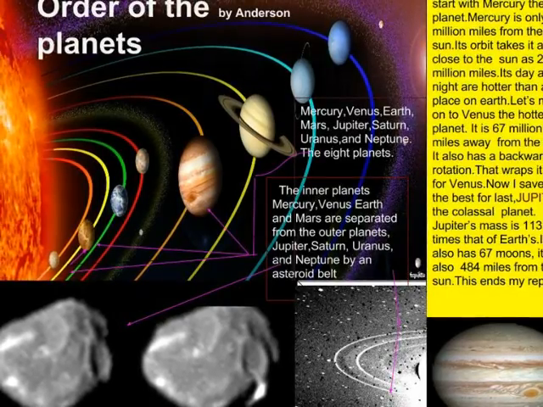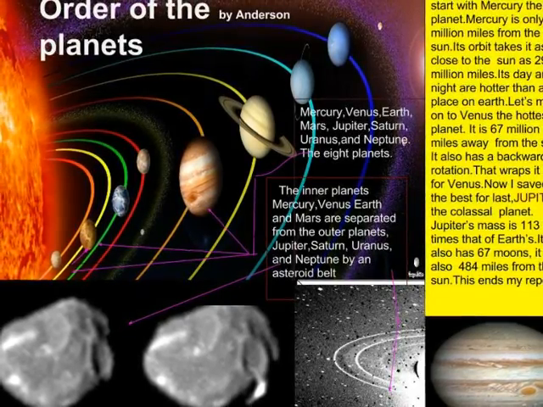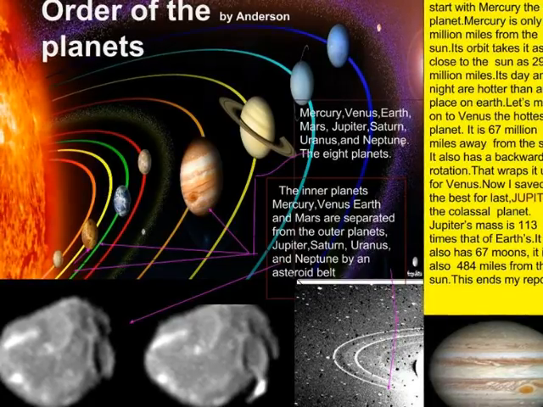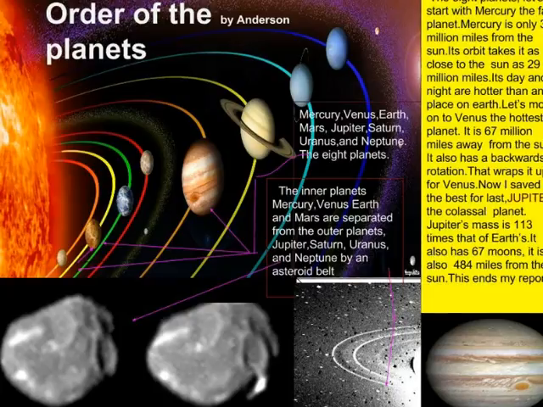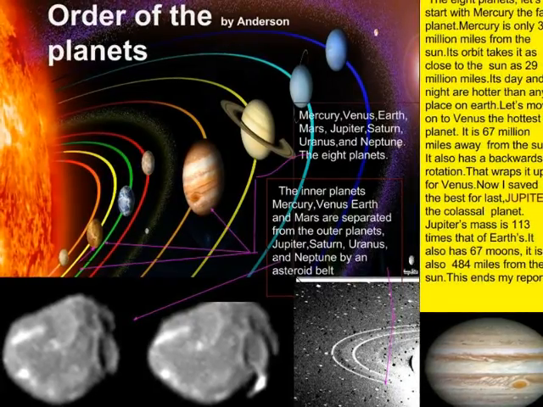Let's move on to Venus, the hottest planet. It is 67 million miles away from the Sun. It also has a backward rotation. That wraps it up for Venus. Now, I saved the best for last.